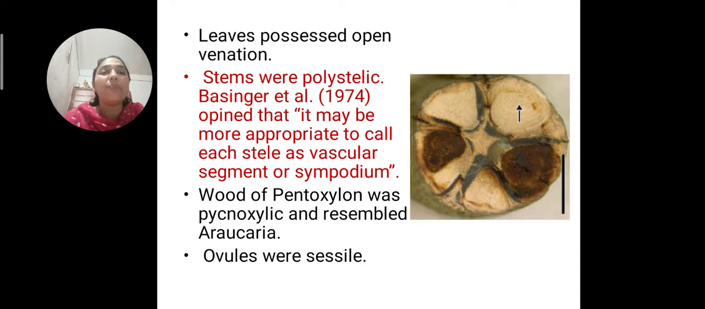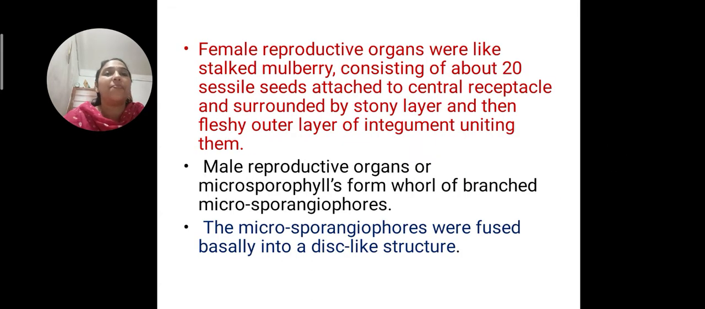So the wood of Pentoxylon is pycnoxylic. Pycnoxylic wood is a characteristic feature of Coniferales. So in this respect, it shows affinity with the Coniferales. Okay. Ovules are sessile. Then the female reproductive organ, I already told you, is stalked and mulberry-like, and the male reproductive organs are microsporophylls. Don't go into detail.